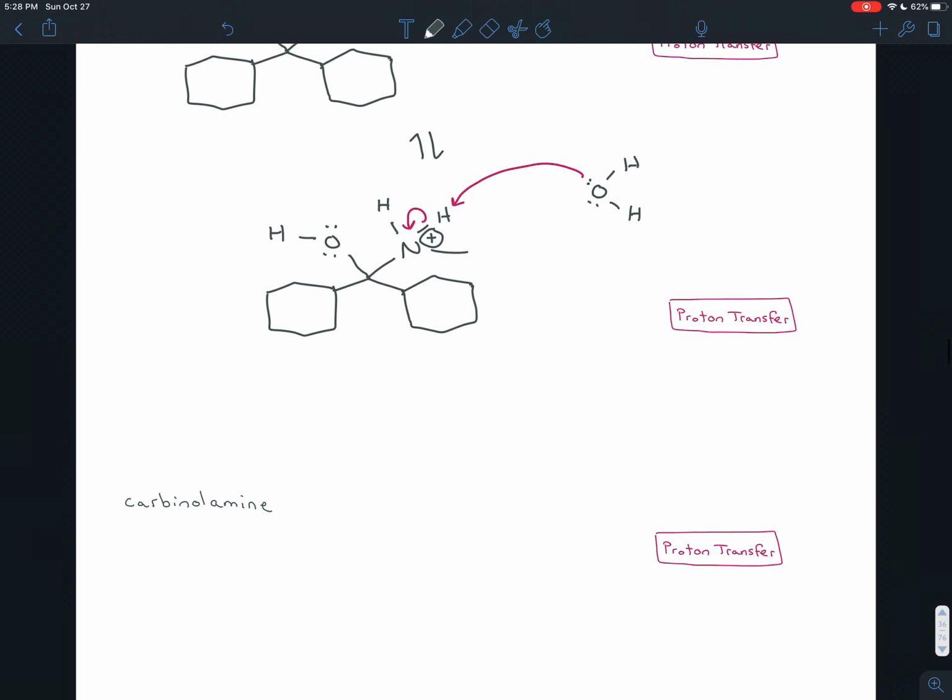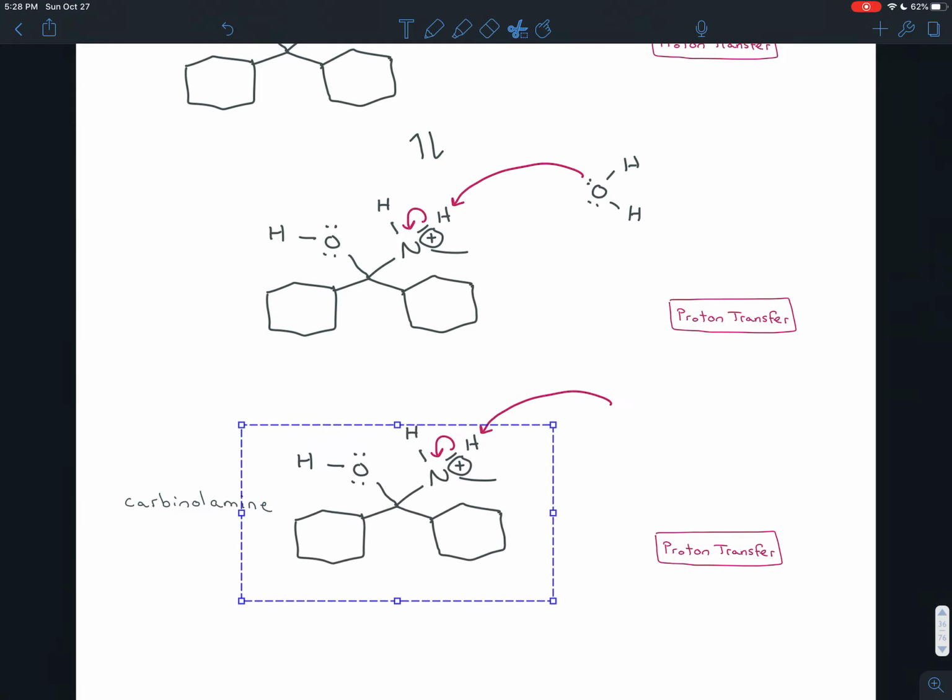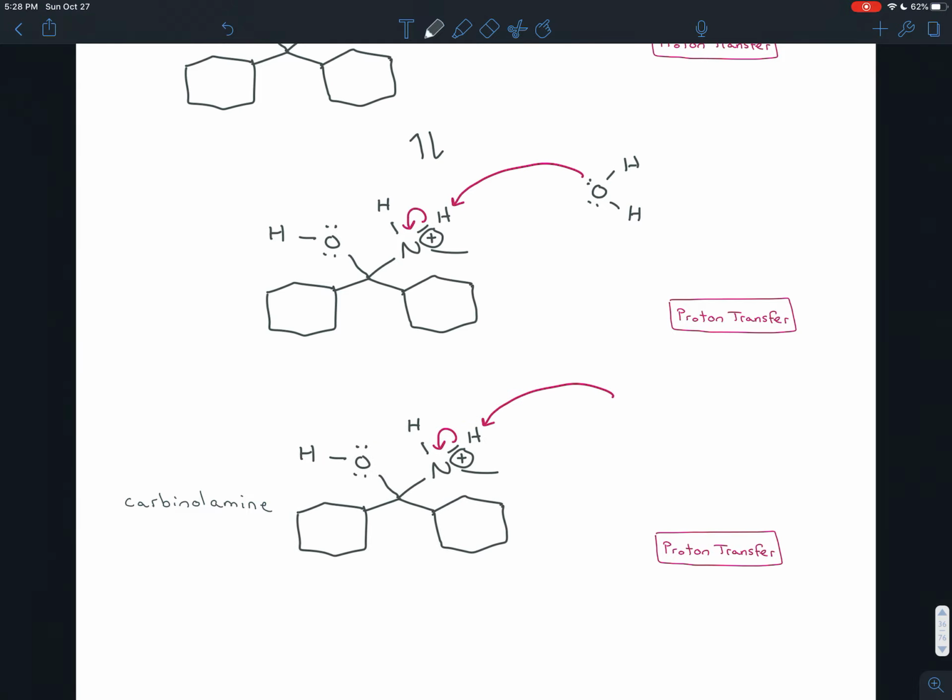The electrons snap back onto the nitrogen, and so we get a molecule that's very similar, but that hydrogen isn't there anymore. The electrons went to stabilize the positive charge. And you can see that we do, in fact, have our carbinolamine where we expected it. We have a carbon that's bonded to an amine and an alcohol. And so that's the carbinolamine.